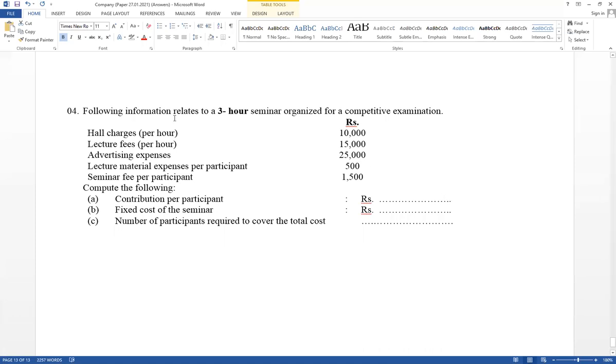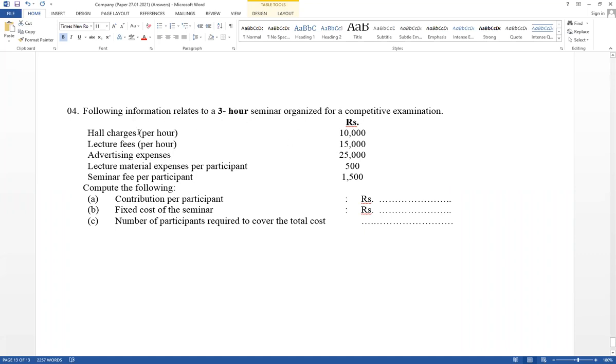It has given the following information related to a 3 hour seminar organized for a competitive examination. It has given hotel charges per hour, 3 hours available, and lecture fees per hour. There are 3 hours.